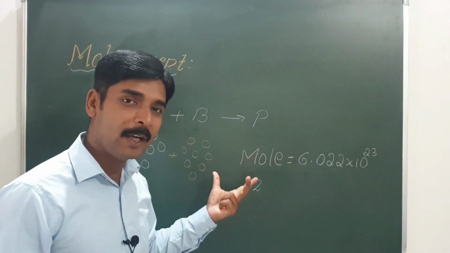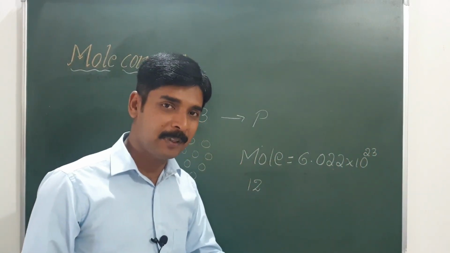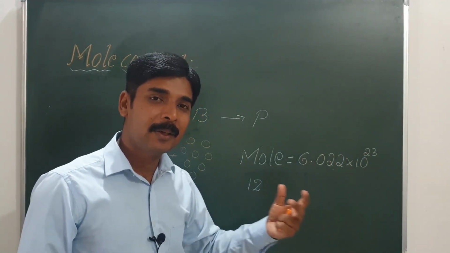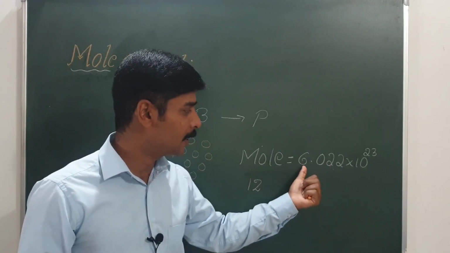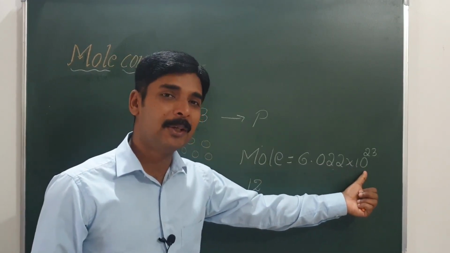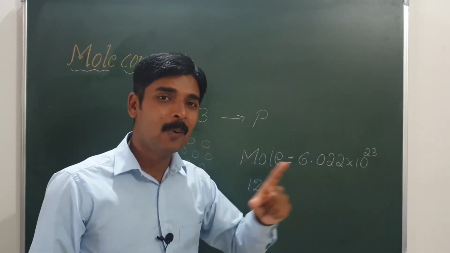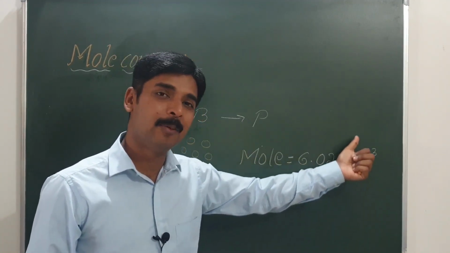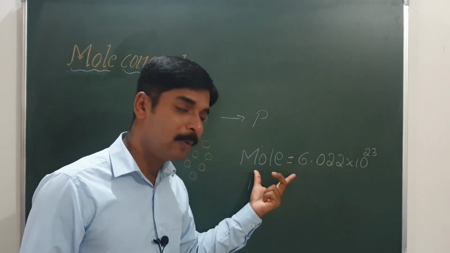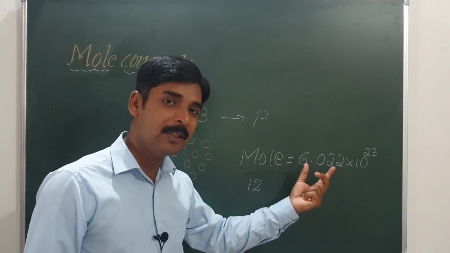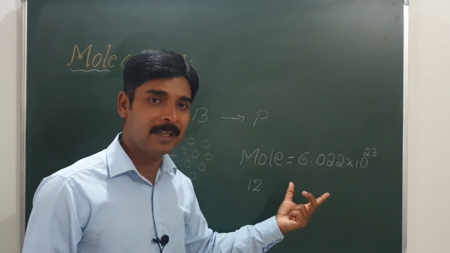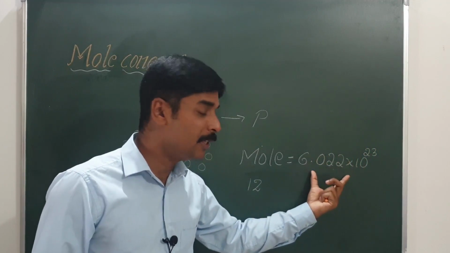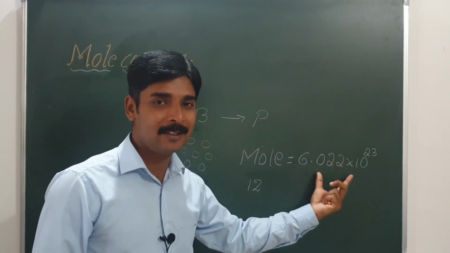For example, 1 mole of oranges means 6.022 into 10 to the power 23 oranges. 1 mole of marbles means 6.022 into 10 to the power 23 marbles. 1 mole of rupees means 6.022 into 10 to the power 23 rupees. So the value of 1 mole is a very huge number. When we write it as 6.022 into 10 to the power 23, this number is very large.